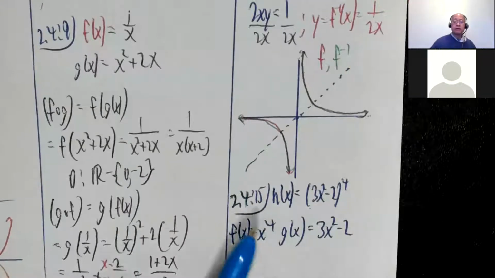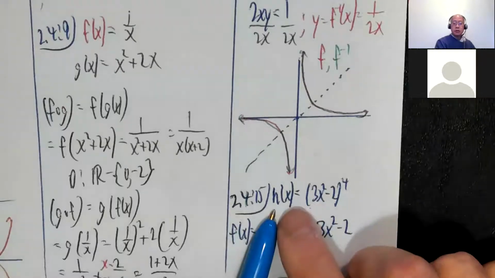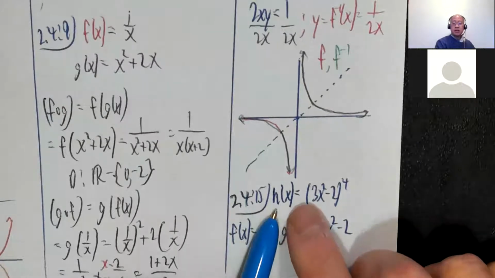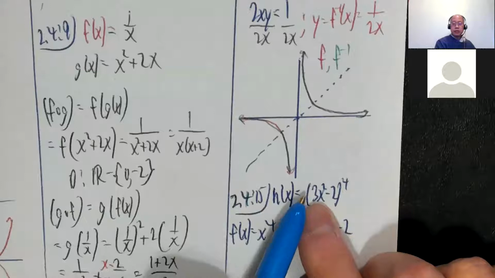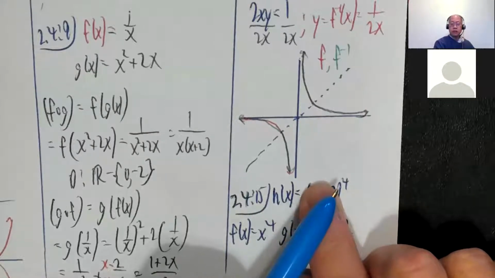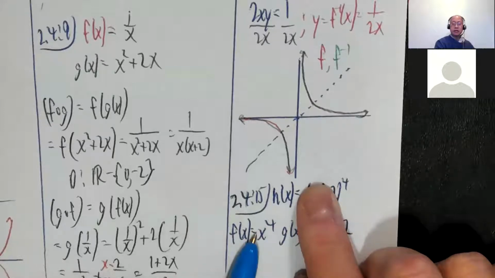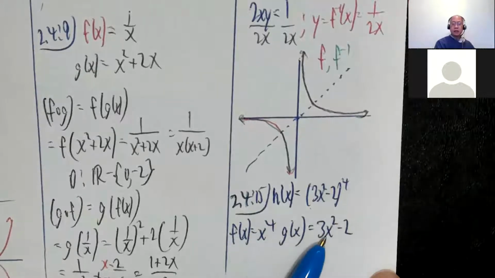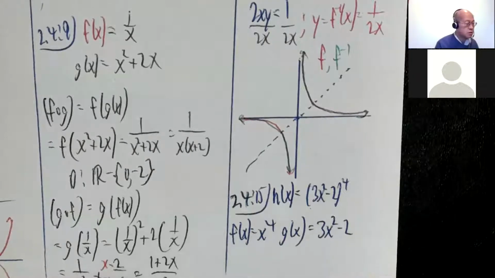Okay, let's see, 2.415. Write it as a composition. h of x is 3x squared minus 2 to the 4th power. So the outside function is raising to the 4th power. So that's my f of x, x to the 4th. g of x is the inside thing, 3x squared minus 2.